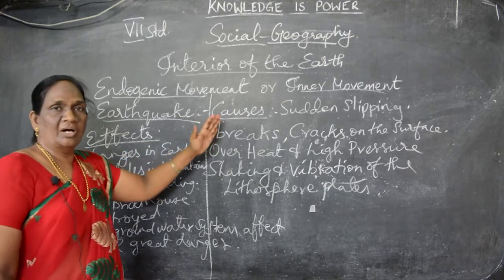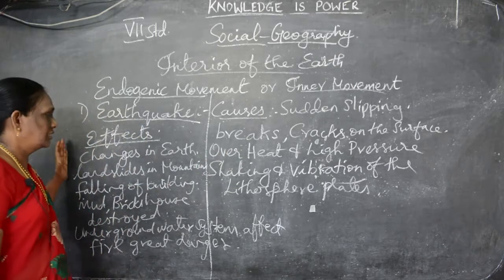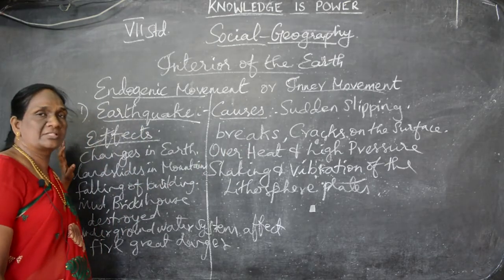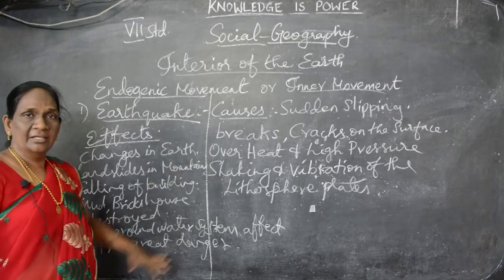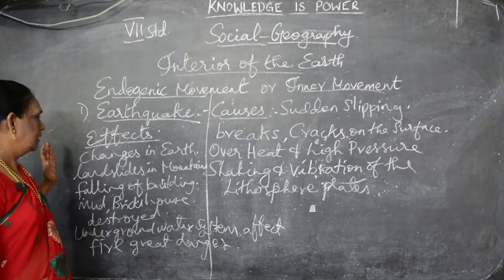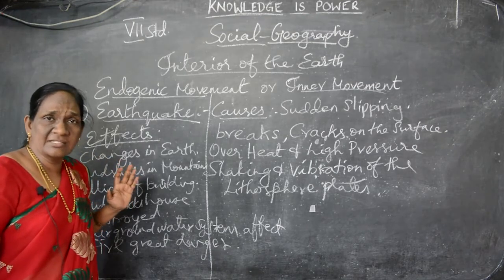Previously we saw the causes for the earthquake. Now the effects of the earthquake. What are the effects? Simply you say, changes will happen on the surface of the earth. Then the landslides in the mountain. Have you heard about the landslide?